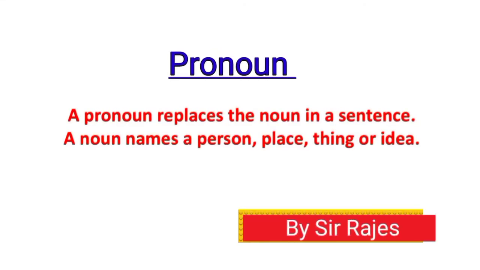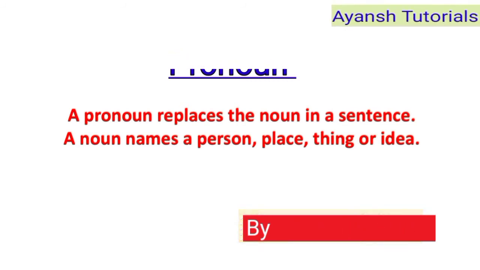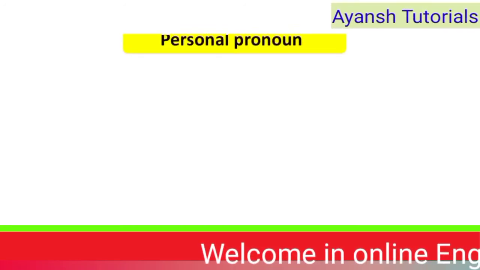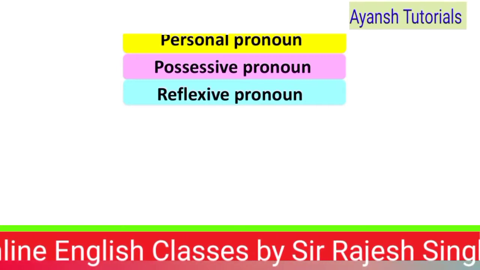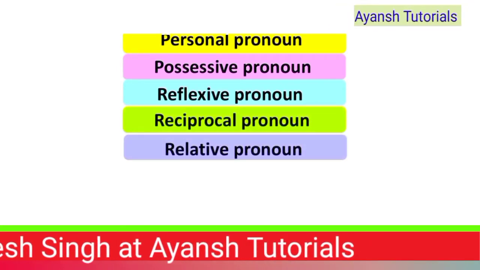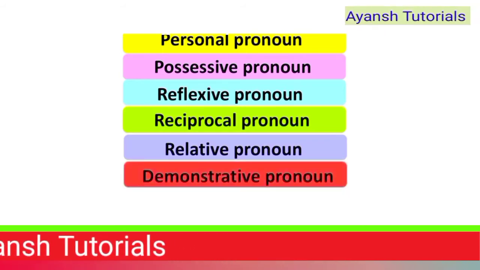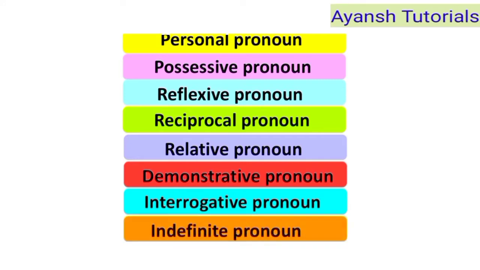In this video, you are going to practice pronoun. Definition of pronoun. A pronoun replaces the noun in a sentence. A noun names a person, place, thing or idea. There are 8 types of pronoun: personal pronoun, possessive pronoun, reflexive pronoun, reciprocal pronoun, relative pronoun, demonstrative pronoun, interrogative pronoun, and indefinite pronoun.